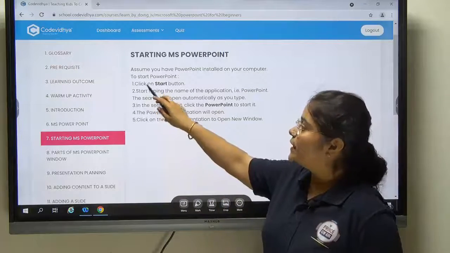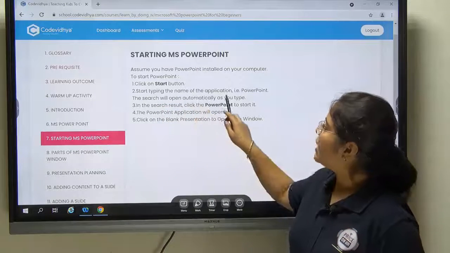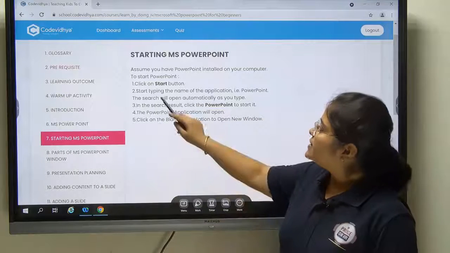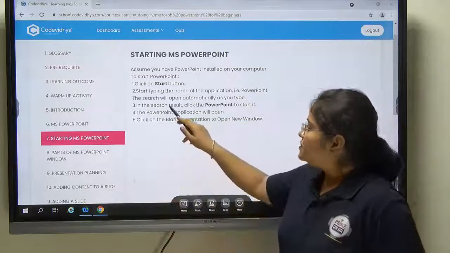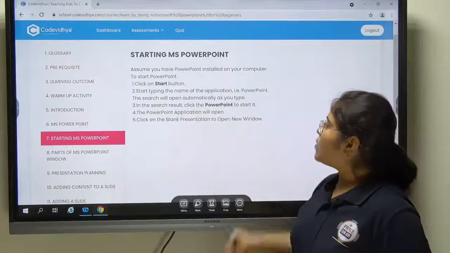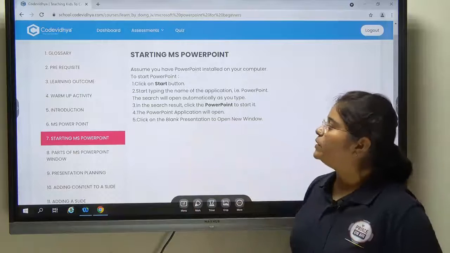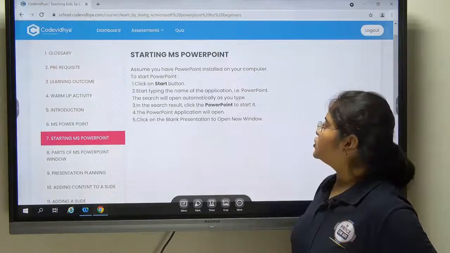First step, click on the Start button. Start typing the name of the application, that is PowerPoint. Then the search will open automatically as you type. In the search result, click PowerPoint to start it. The PowerPoint application will open. Click on the blank presentation to open a new window.